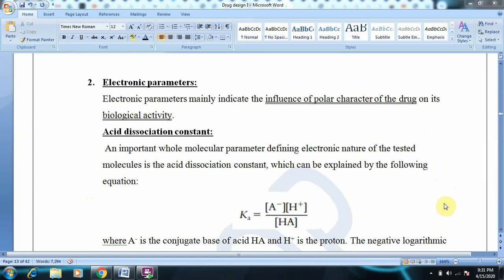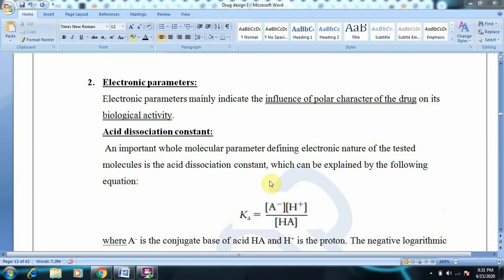So that was about hydrophobic parameters, which involved three things. The first one was partition coefficient or log P, the second one was hydrophobic substituent constant pi, and the last one was hydrophobic fragment constant F prime. So those were the three parameters we need to study under hydrophobic parameters. Next, coming to electronic parameters.